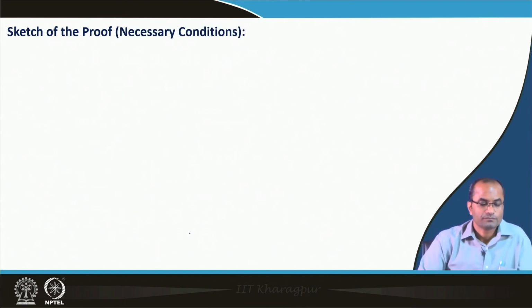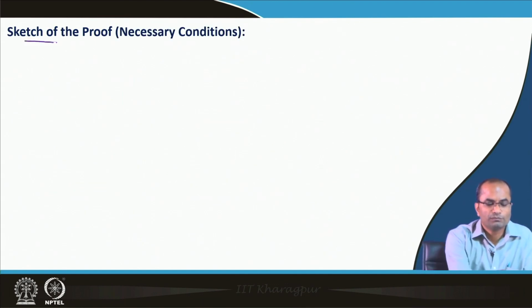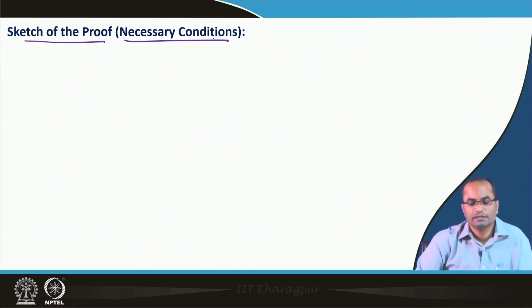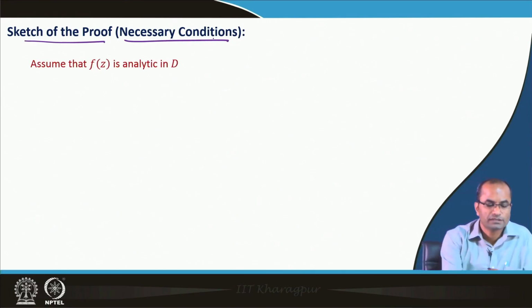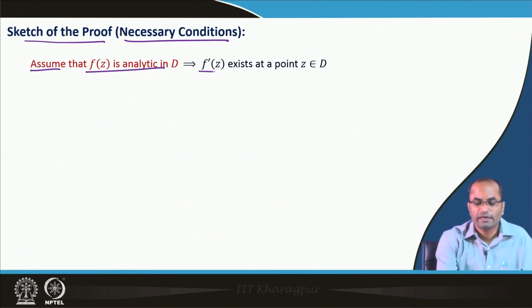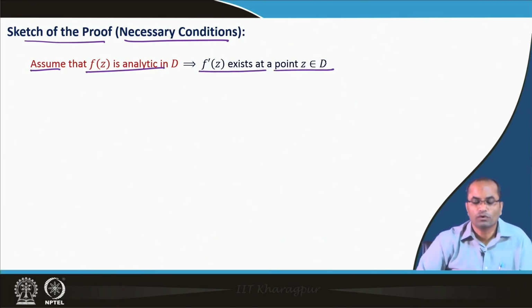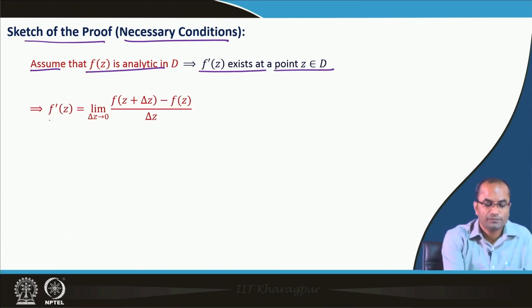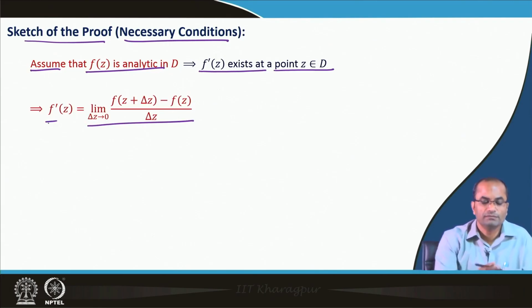and definitely differentiable. We will go through a quick proof where we just see the necessary conditions, because the proof for the sufficient condition is a little more involved, so we will skip it here. So, assume that f(z) is analytic in D, that is the assumption. That means f prime(z) exists at all points z in this domain D. That means this quotient has a limit, which we call the derivative, f prime(z).